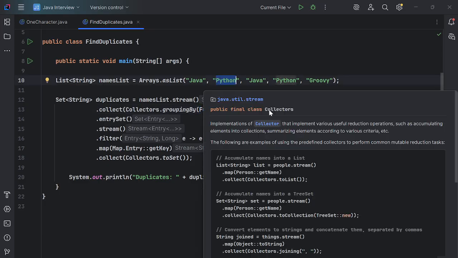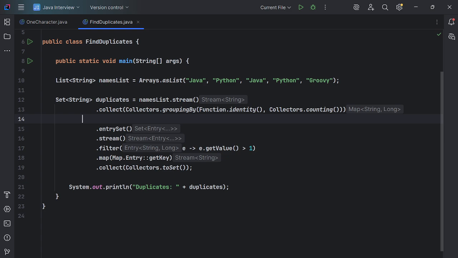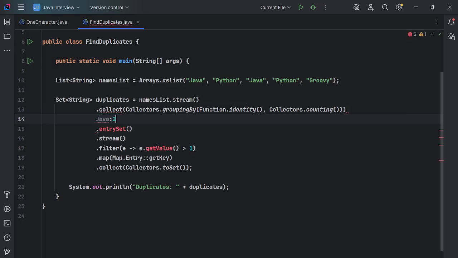So Python, and after printing Python, Collectors.counting will return how many times Python appears, two times. Like this, next Function.identity will return Groovy. So for Groovy, Collectors.counting will return only once. So it will return a key-value format here, like Java, how many times. Okay, like Java two times, and if we talk about